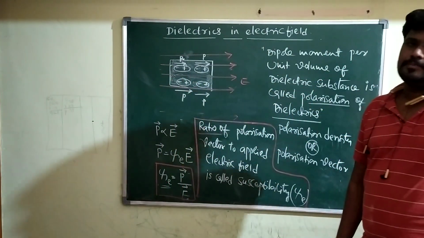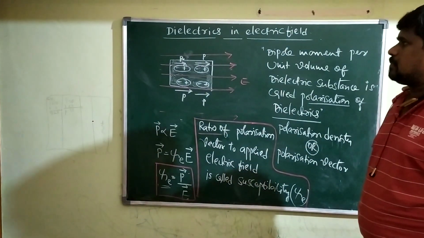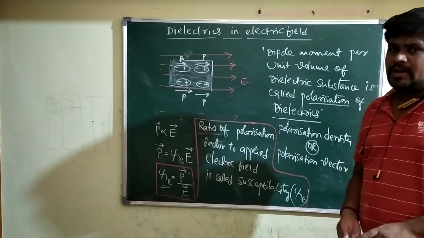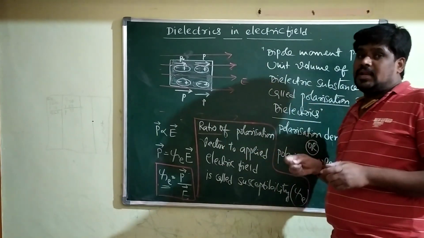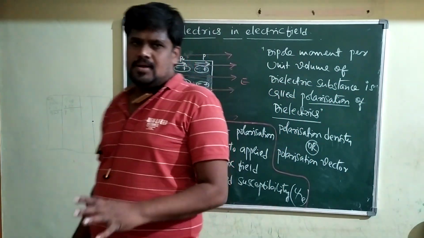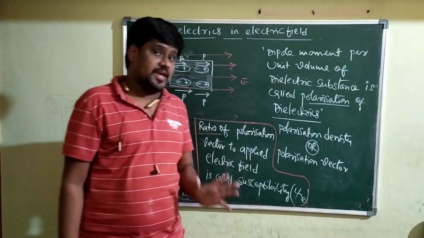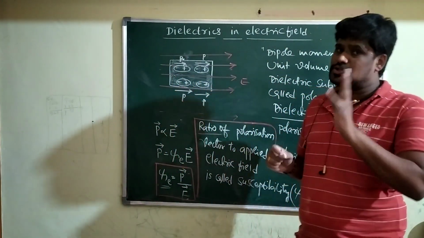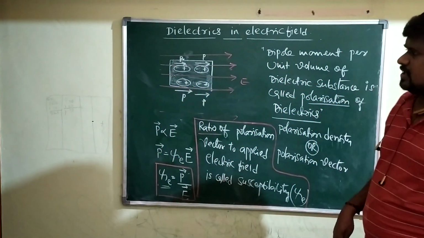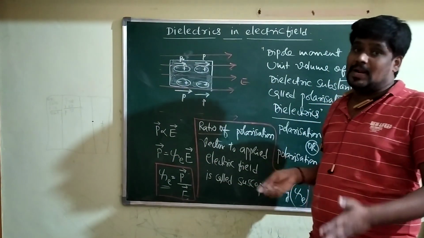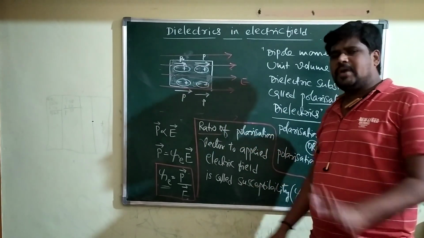Let me explain one more concept related to dielectrics: when dielectric material is acted upon by a strong electric field. The question is, what happens when a strong electric field is applied across dielectric material?